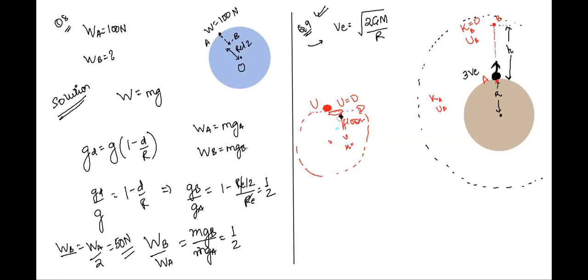Yes, sir. It'll be minus GMm by R. Yes, that potential energy is given by minus GMm by R. Are we clear on this, Siddharth? Yes, sir.